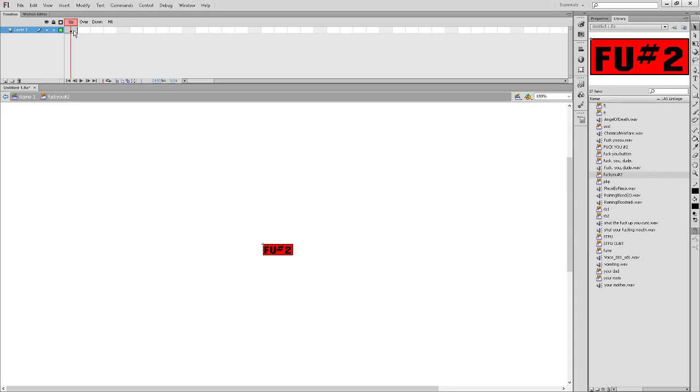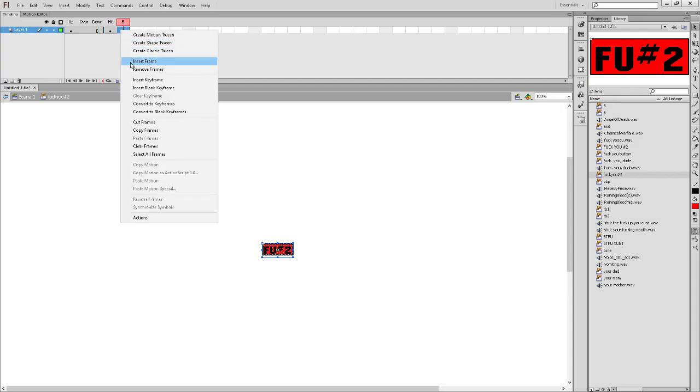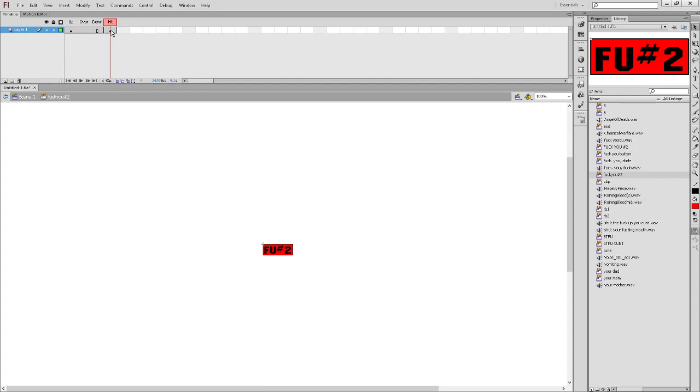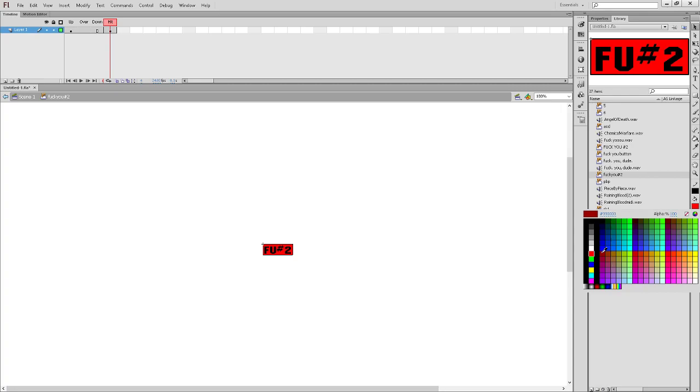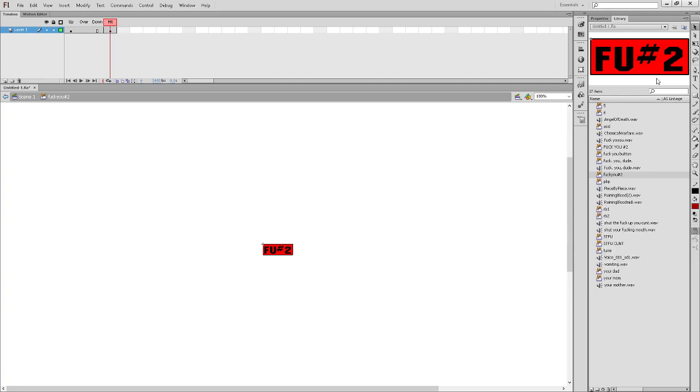Okay, now that we have that all set, we're going to go ahead and clone all the frames now. Just like that. Okay, that's pretty nice. Now we're going to go to here. We're going to go ahead and select a slightly darker color for our buttons. We're going to go to the paint bucket tool. Just going to go and give it a look. Now that that's settled, we have to do something else.